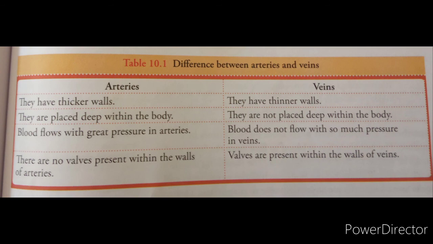The blood flows in the arteries with great pressure, and because they have thicker walls, they can withstand it. But in the veins, the blood does not flow with that much pressure. In arteries, there are no valves present within the walls. But in veins, valves are present within the walls of the veins. So these are the major differences between the arteries and veins. Apart from that, the majority of arteries carry oxygenated blood, and the majority of veins carry deoxygenated blood.